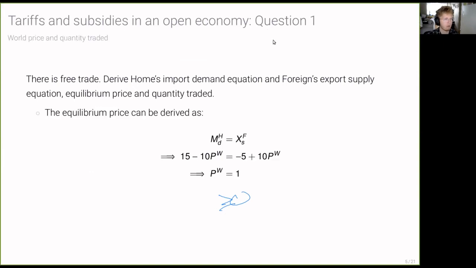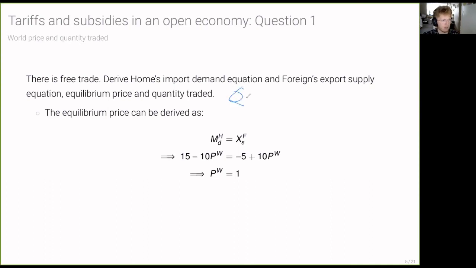So now, how do we figure out what the equilibrium price is going to be when these two countries open up to free trade? Well, there are two ways to do it. The first way is to use that total demand for a commodity must equal the total supply. So what is that saying?